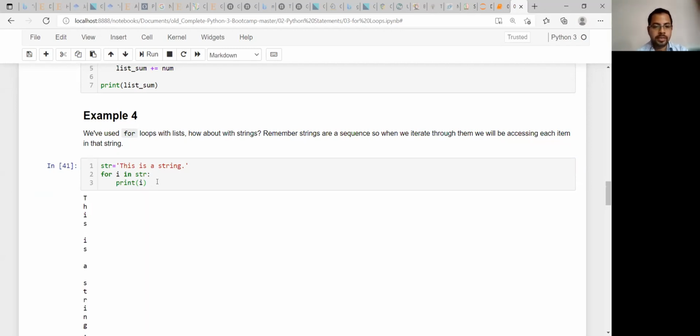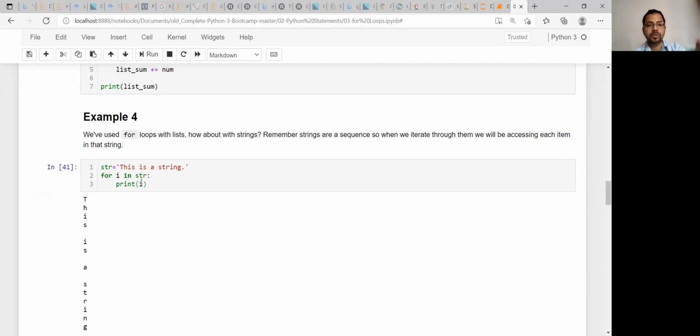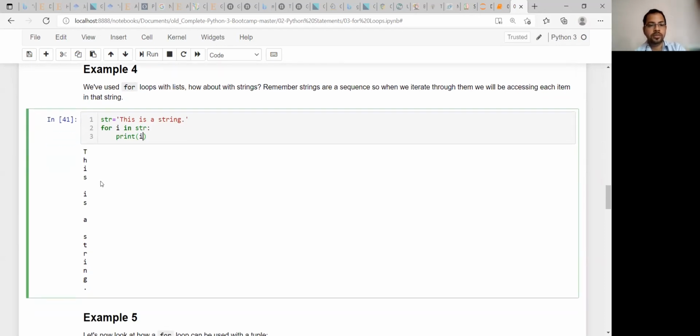So what you are getting in this way? It is printing the space also. You can see that vertically it is printing one by one because by default there is a new line when it is printed. So this is a string full stop. So all these string elements are printed in this way.